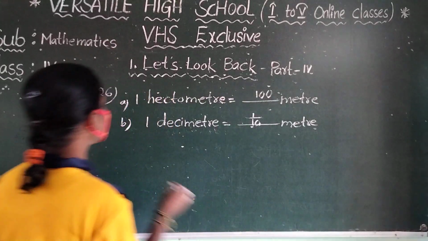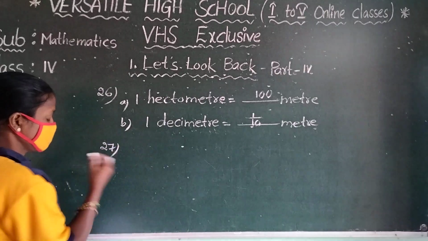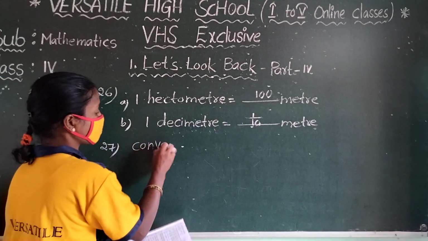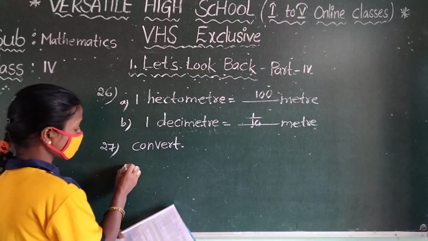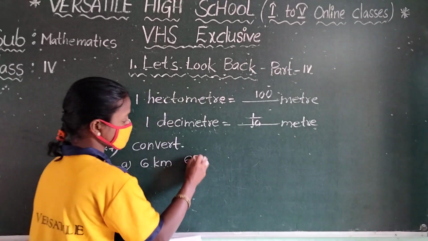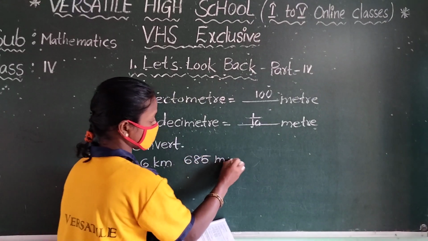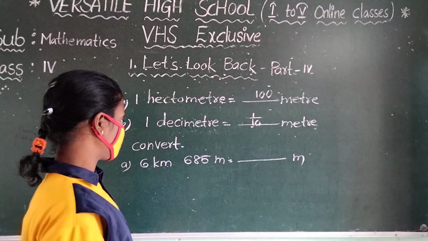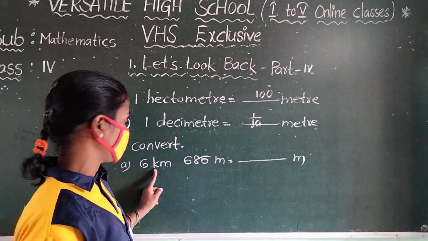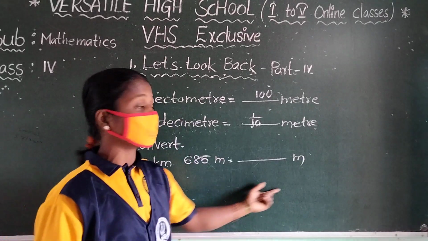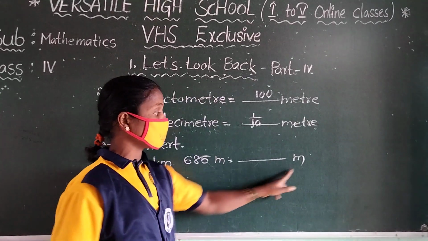Now the 27th bit. See the 27th bit. Convert. The first one is 6 kilometers 685 meters is equal to dash meters. You know, m means meter, km means kilometer. That means you convert totally into meters.